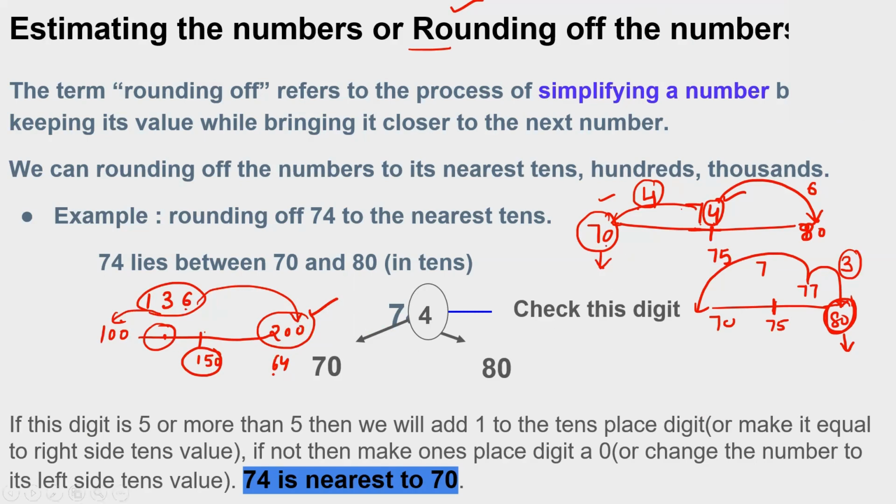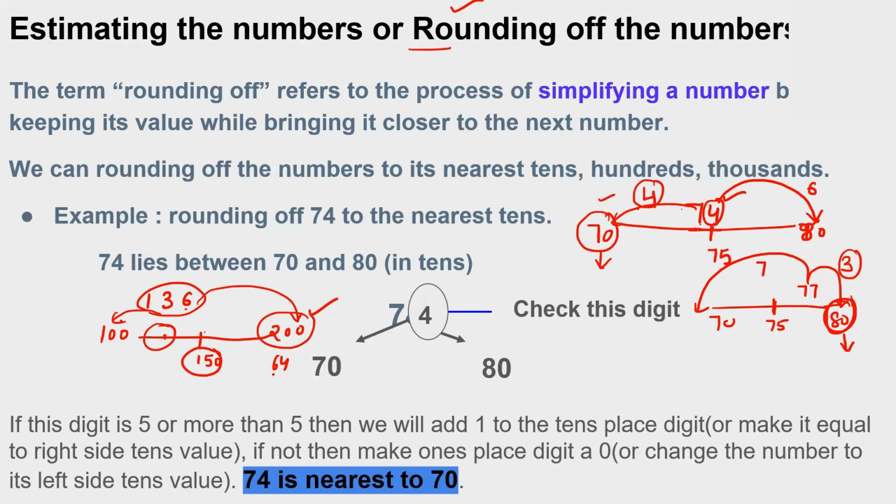Let's suppose you are going to a market and you feel hungry. Your McDonald's is about 10 minutes away, and your KFC is about 25 minutes away from your position. Where will you move? You are very hungry, you can't wait, so obviously you will move to McDonald's. Like this, where you have to move fewer steps, that will be your rounded off number. You have to find out rounded off to tens, hundreds, and thousands.